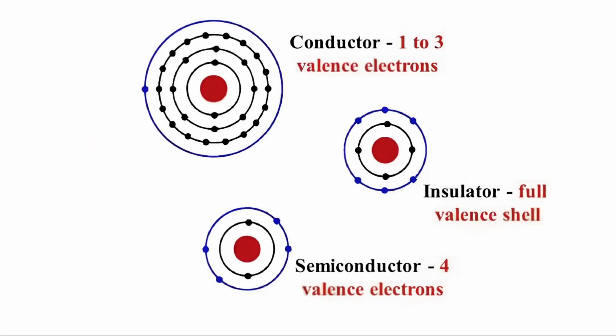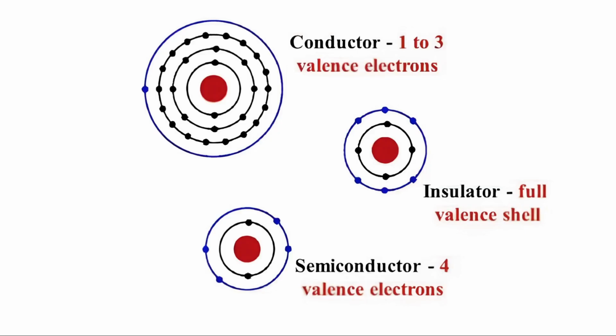Okay, this is the atomic model of conductors, insulators, and semiconductors. The outermost shell, which is in blue color, is called the valence shell. This valence shell, as it is the outermost shell, tends to lose or gain electrons. The electrons in the outermost shell are called valence electrons. If the number of valence electrons is 1 to 3, then the atom should be a conductor, so it will accept electrons from anywhere.